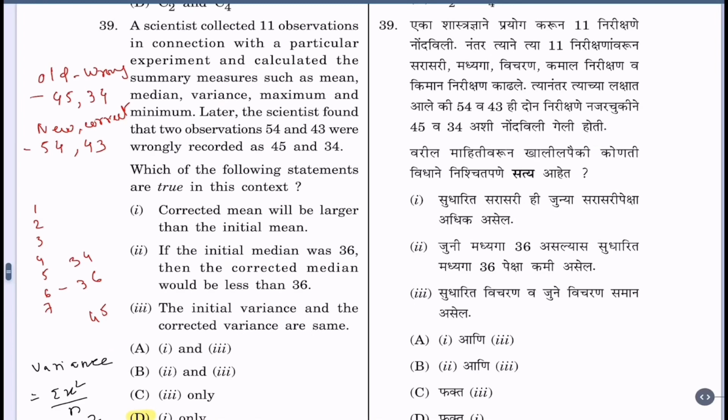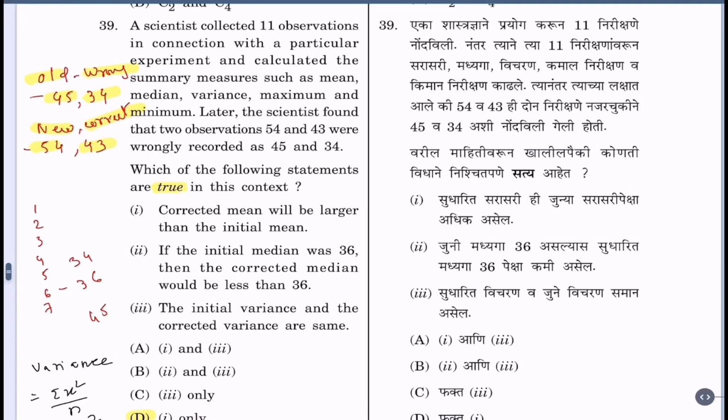Which of the following statements are true in this context? Now, let us first write the given information. The old, wrong observations are 45 and 34. The new, correct ones are 54 and 43. So now, let us see the options one by one. We want to find the true statements.